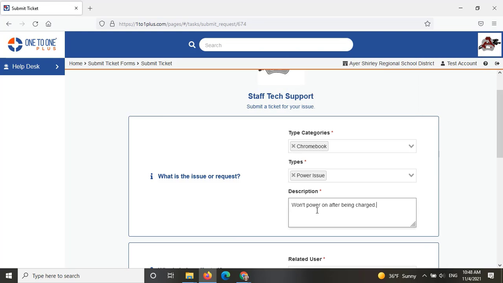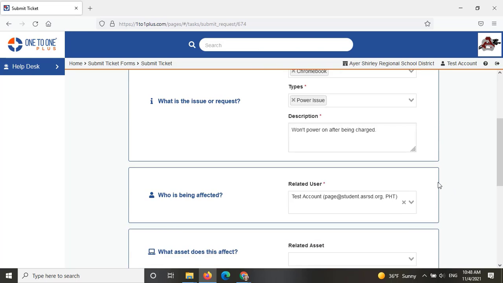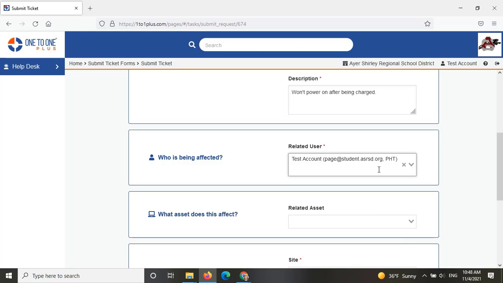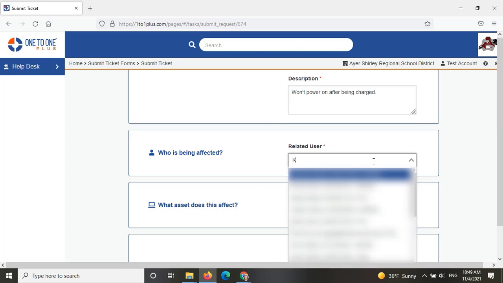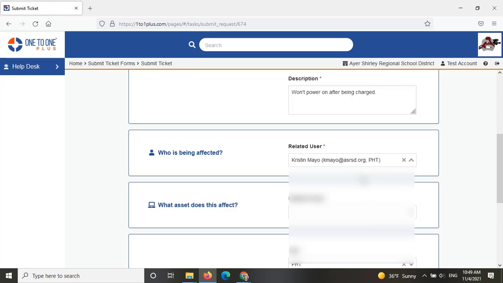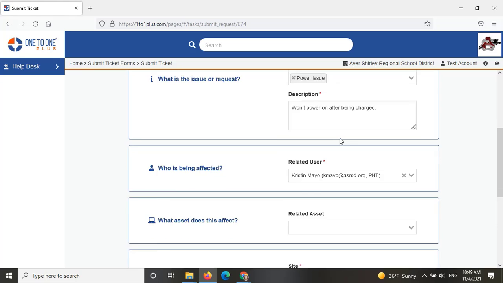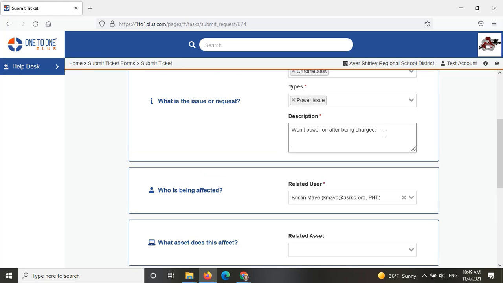Description, just enter a really brief description about what's going on with the Chromebook. Related user, so you want to make sure that the student's name is here and not yours. So I'm going to pretend that I'm a student, so we don't use any actual student names. And I'm going to select my name. Now, if the student doesn't show up there, what you can do is enter the student's name under description.